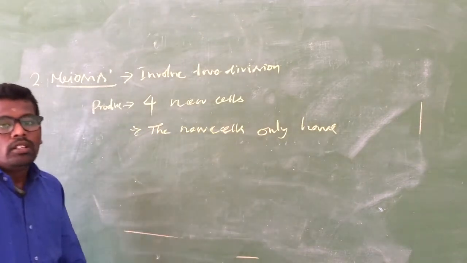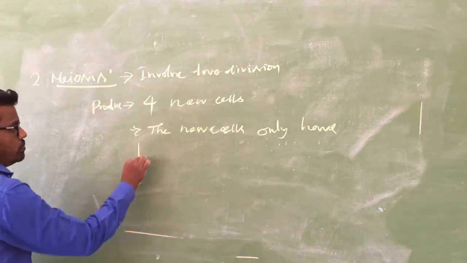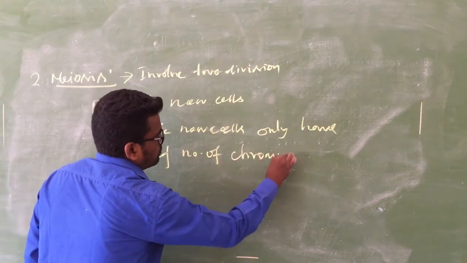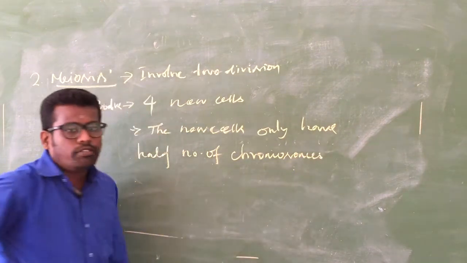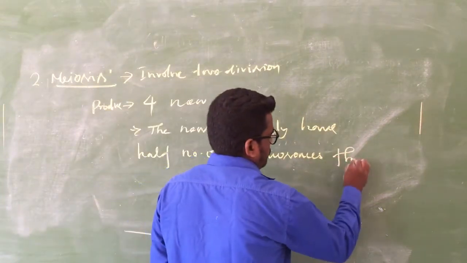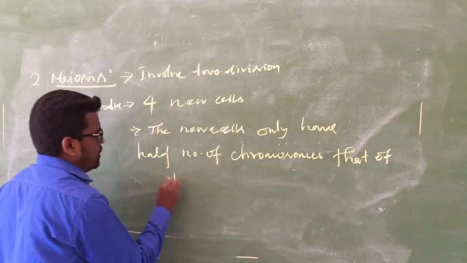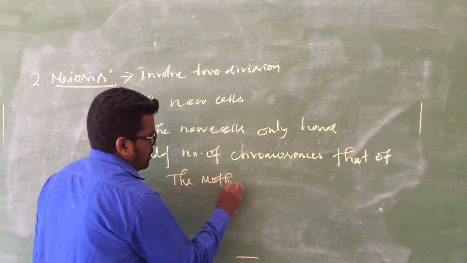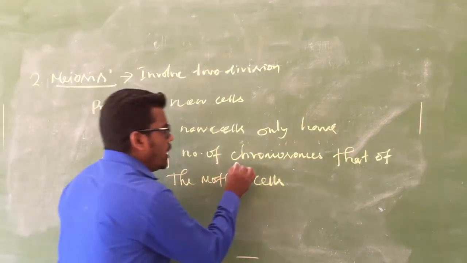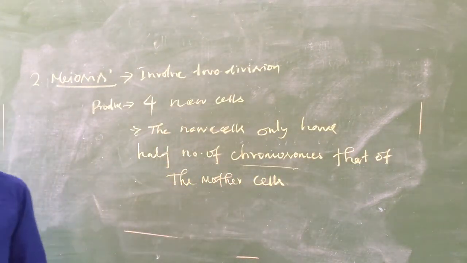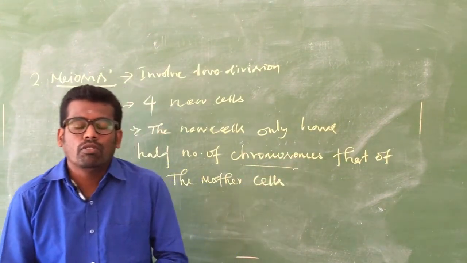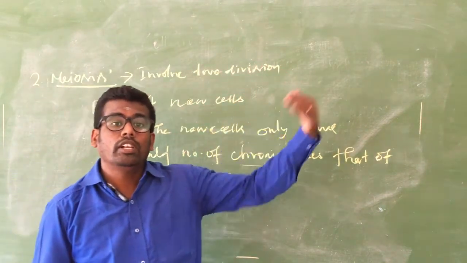The new cells have only half the number of chromosomes of the mother cell. So why are the chromosomes reduced? If four daughter cells are produced, the chromosome number would increase.